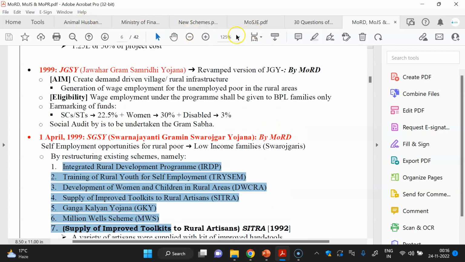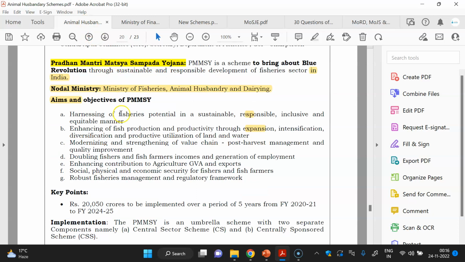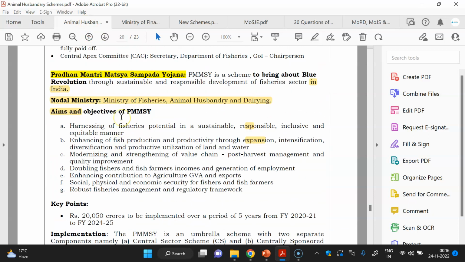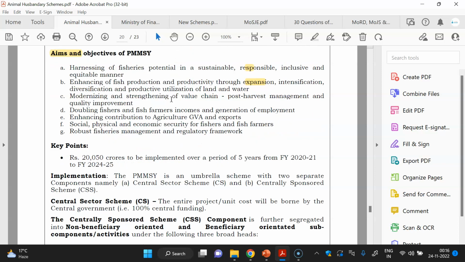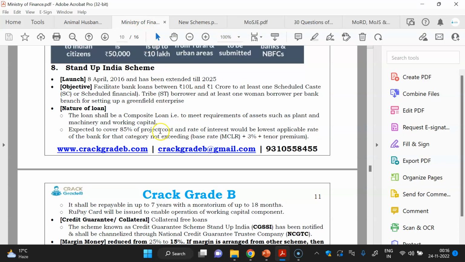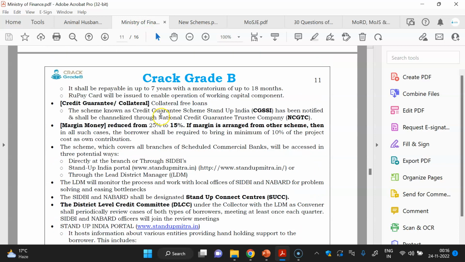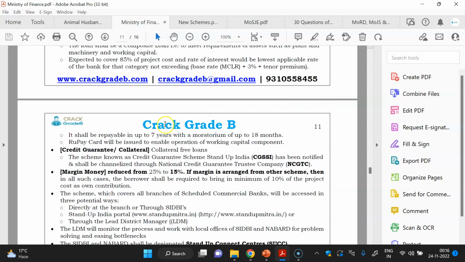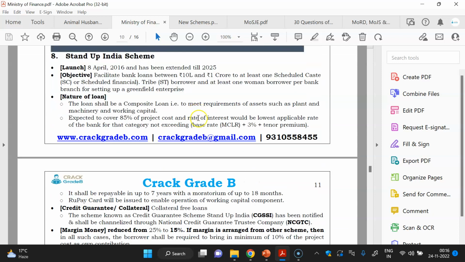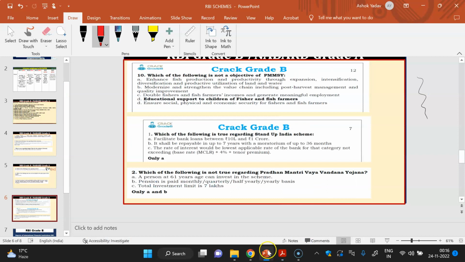I have shown you some examples, and I have shown you the facts also from the original scheme documents. These are the facts we have taken from the original scheme documents only. So you can see how we are covering government schemes in so much detail. All important facts we are covering, and if you start studying yourself, you will not be able to find the important facts, because the original guidelines document is huge, 100 to 200 pages. So accordingly you have to prepare.